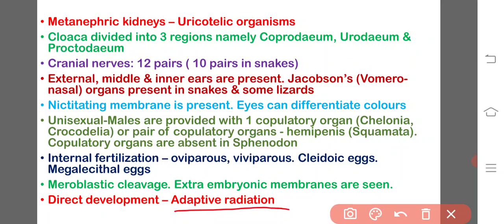For example, some of them lead an aquatic mode of life, like the turtles, crocodiles, and terrapins. Some of them have a fossorial mode of life, like the snakes. And some of them have an arboreal mode of life, like the chameleon. They live on the plants. So like that they reach different kinds of environments and they are leading their life successfully. Such a phenomenon is known as adaptive radiation.